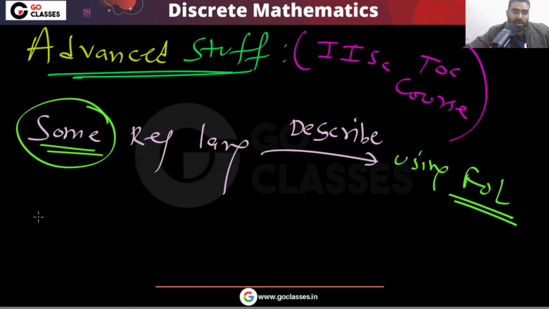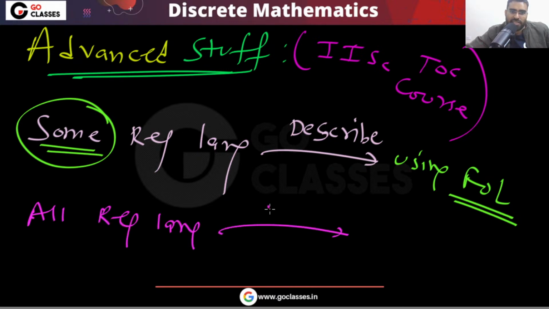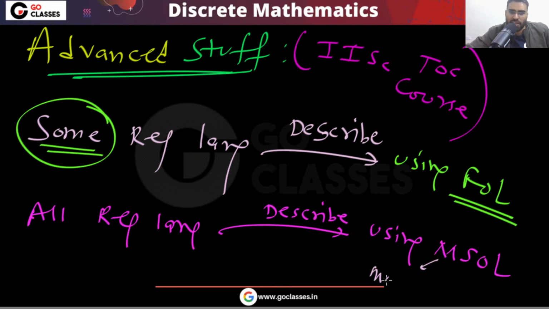And all regular languages you can describe using monadic second order logic. So don't worry, this is not in the GATE syllabus. This is called monadic second order logic.